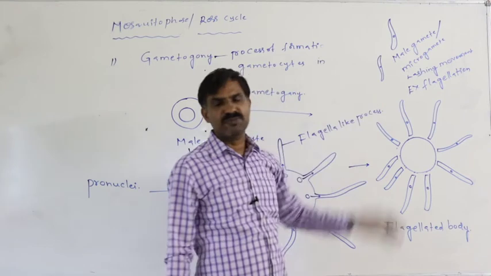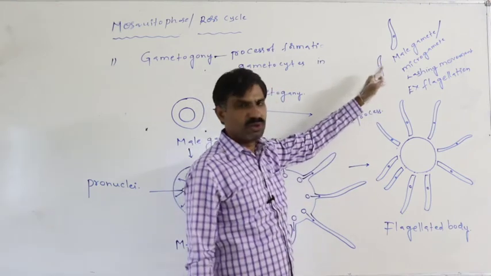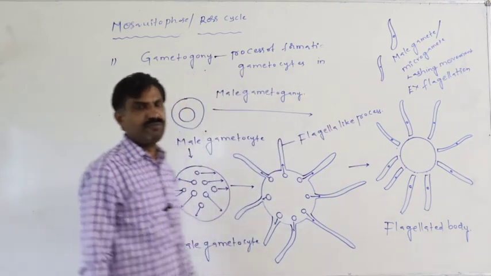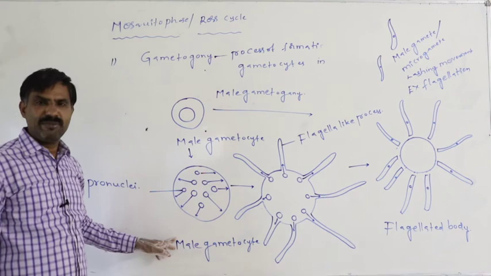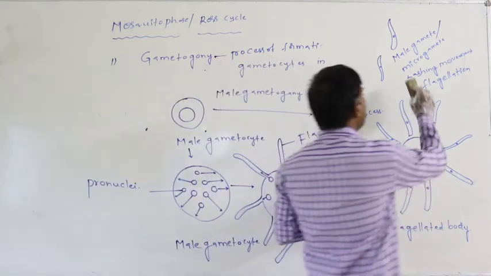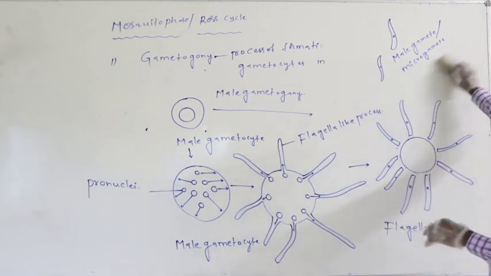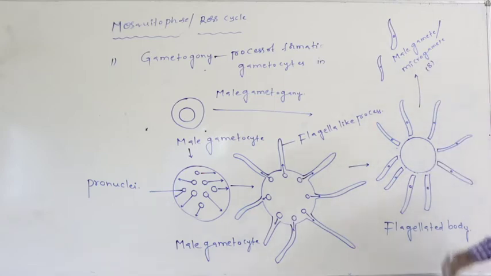Finally they are transformed into 8 male gametes or 8 microgametes. So from the single male gametocyte, finally how many male gametes or microgametes are formed? That is nothing but 8 microgametes.